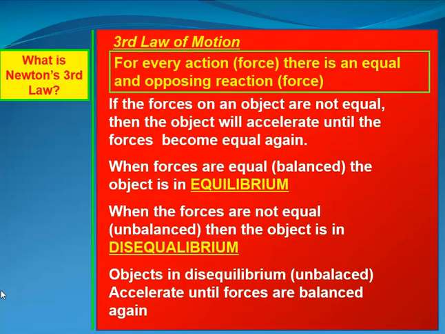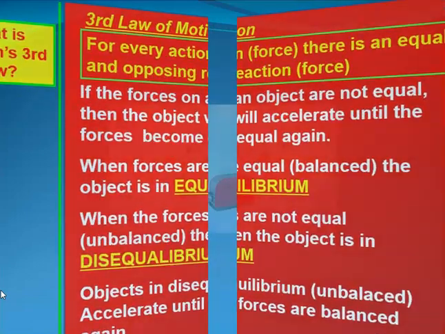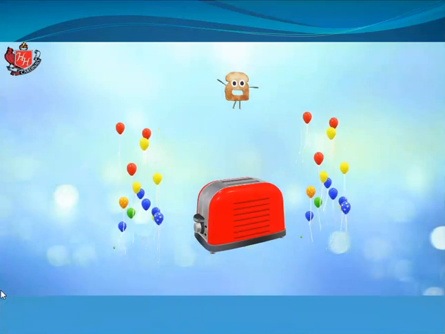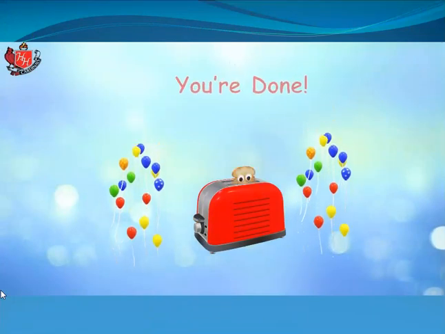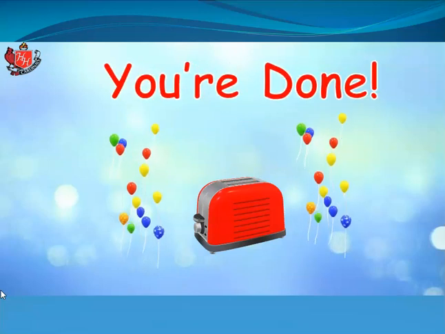The third law of motion is for every action, that's Newton's word action, but it really means force, there is an equal and opposing force. If the forces on an object are not equal, then the object will accelerate until the forces become equal again. When forces are equal, that is balanced, the object is in equilibrium. When the forces are not equal, unbalanced, then the object is in disequilibrium. Objects in disequilibrium, unbalanced, accelerate until the forces are balanced. And that takes care of a brief lesson on Newton's laws, but Newton's laws will apply to everything we do in this course in AP Physics.